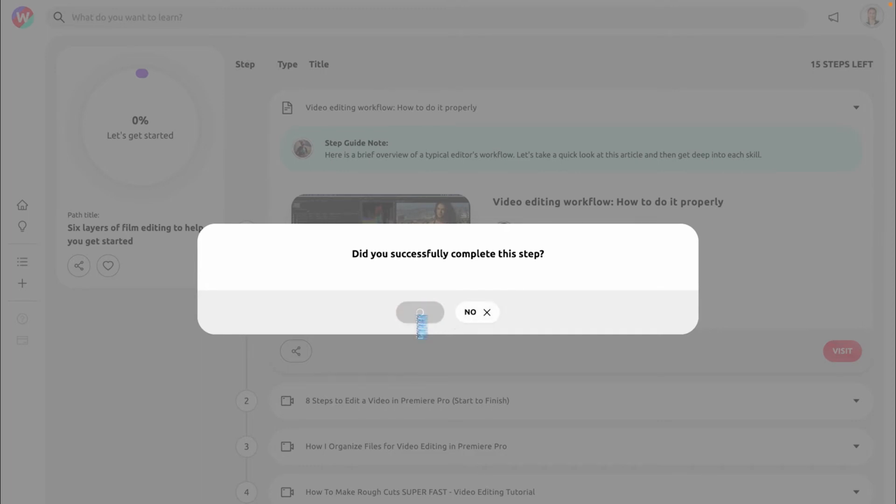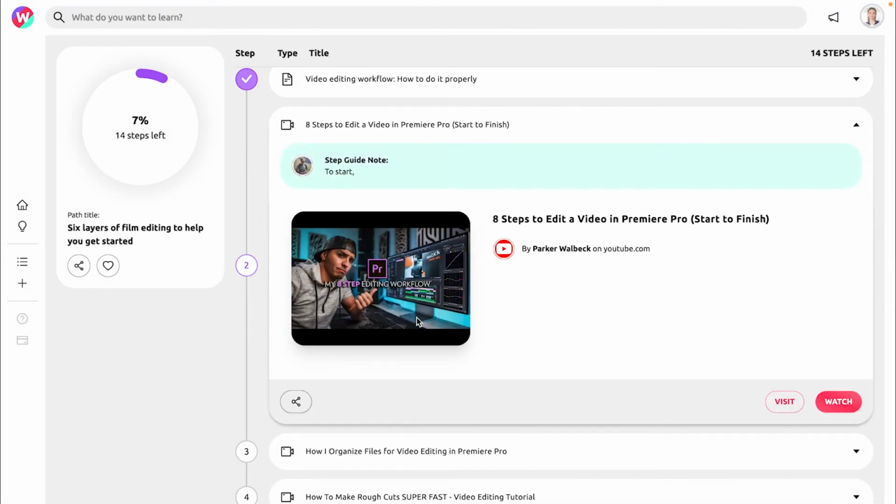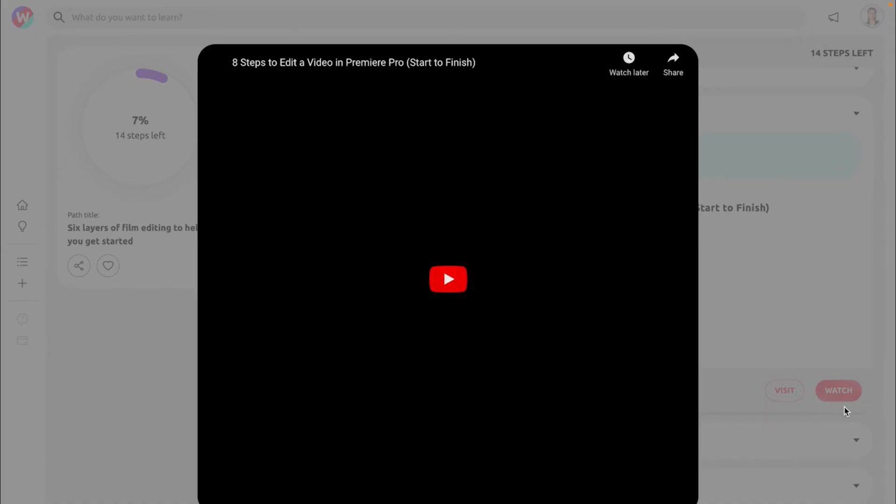Whenever you confirm that a step was passed successfully and it is done, the step gets checked. Here shows your progress. Okay, let's go for the second step. For some content like this one, you can watch them also on WiseShot.